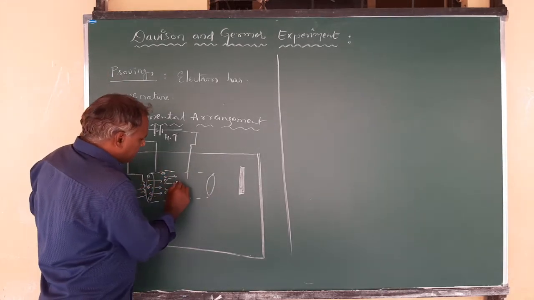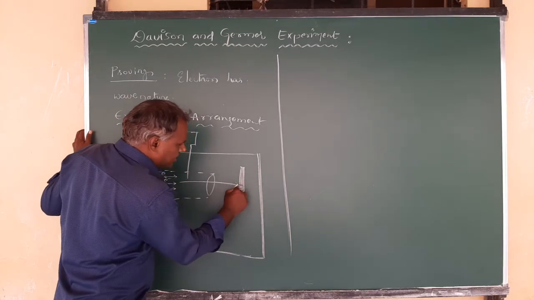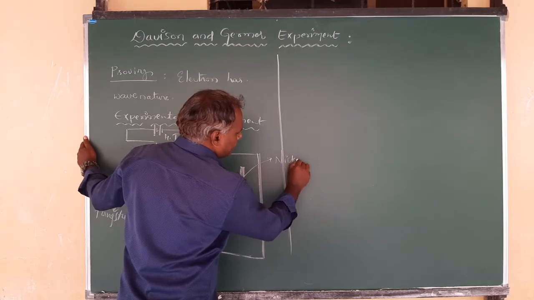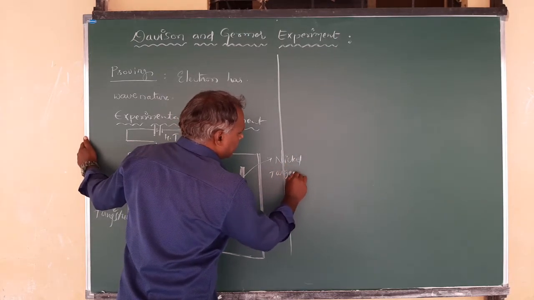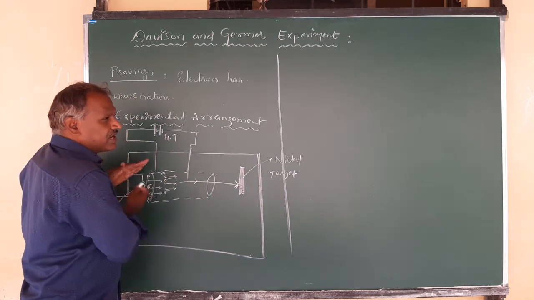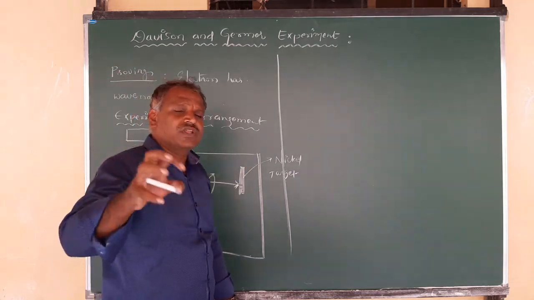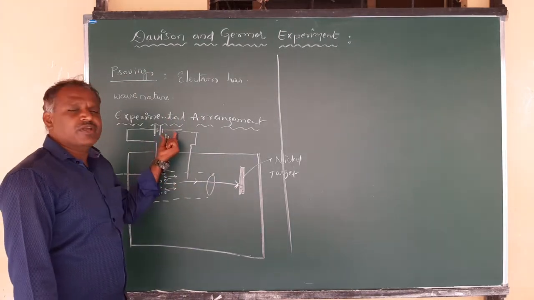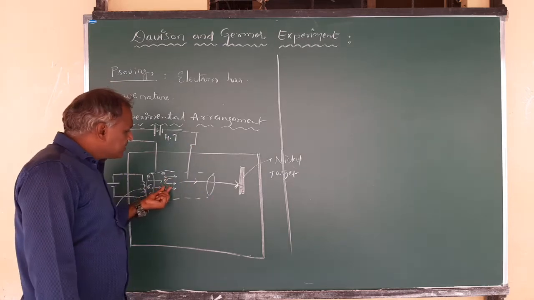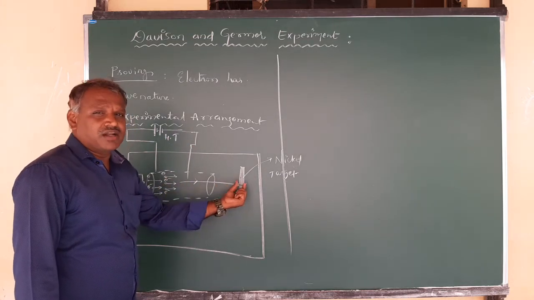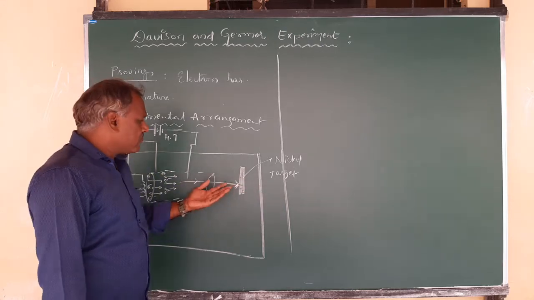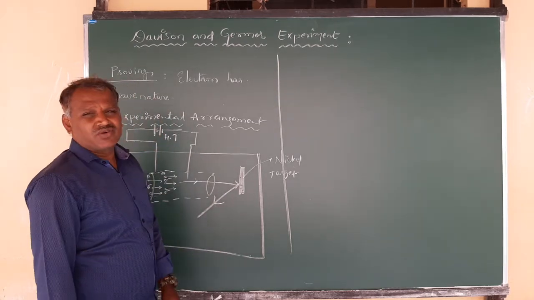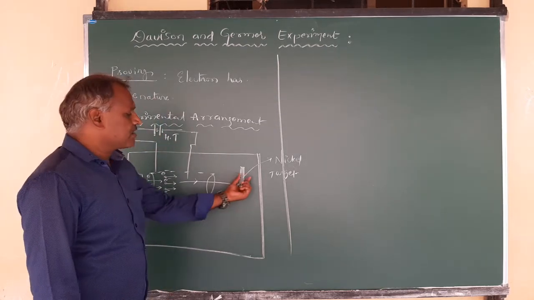Along that straight line, these electrons go and strike a target. This target is a nickel target. On this target, the electrons strike with very high kinetic energies, because they are accelerated by the high tension battery. Once these electrons collide with the nickel crystal, they get scattered from this crystal, and the process called diffraction of these electrons takes place across this crystal.